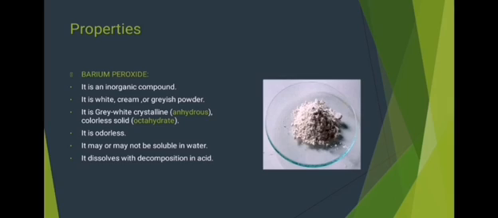The anhydrous barium peroxide is gray-white and crystalline in appearance, and the colorless solid is the octahydrate. It is odorless. It may or may not be soluble in water, such that the anhydrous form is not soluble in water while the octahydrate is soluble in water. It dissolves with decomposition in acid.